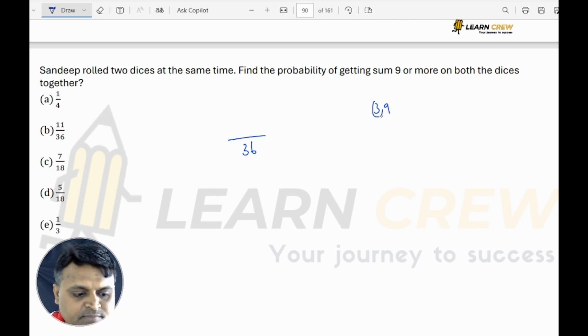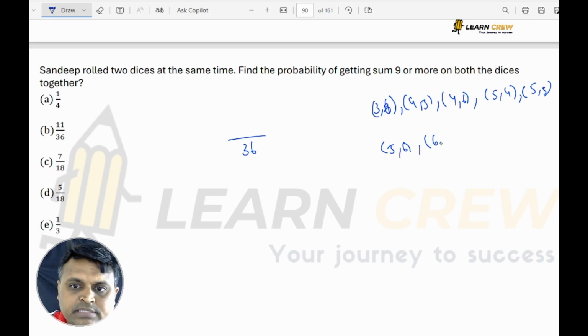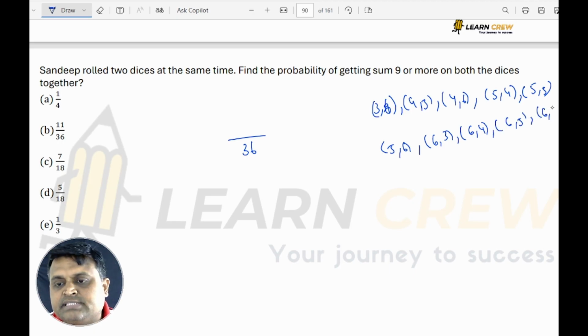So (3, 6), (4, 5), (4, 6), (5, 4), (5, 5) and (5, 6). I can take (6, 3), I can take (6, 4), I can take (6, 5), also I can take (6, 6). So how many? 1, 2, 3, 4, 5, 6, 7, 8, 9, 10. There are 10 favorable outcomes.